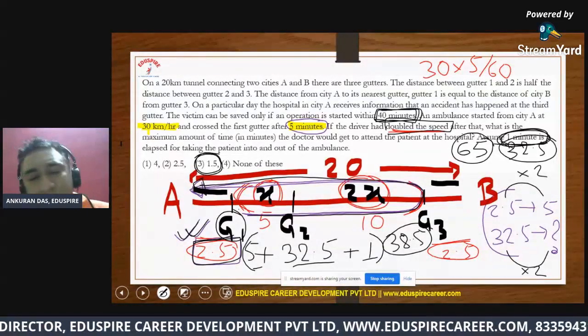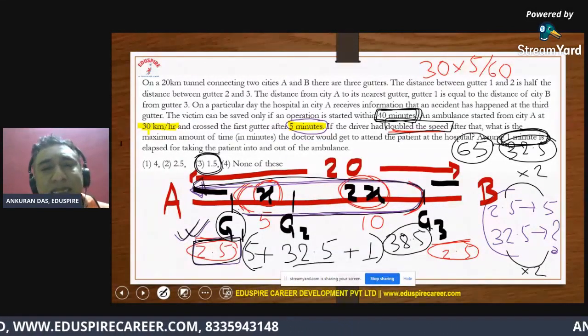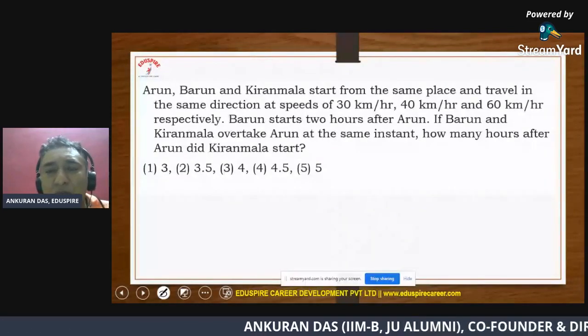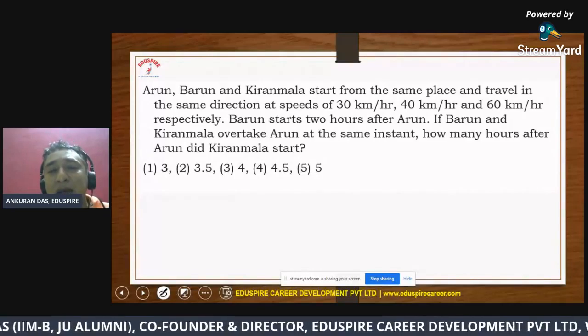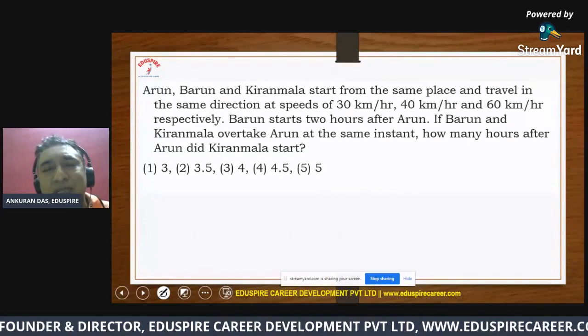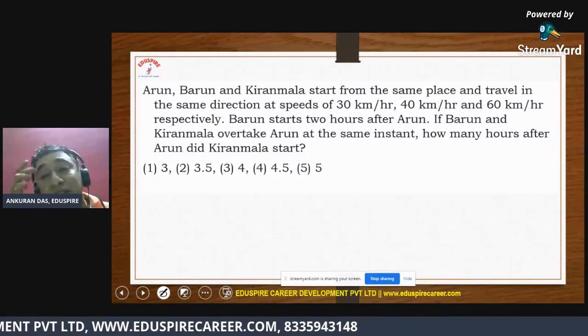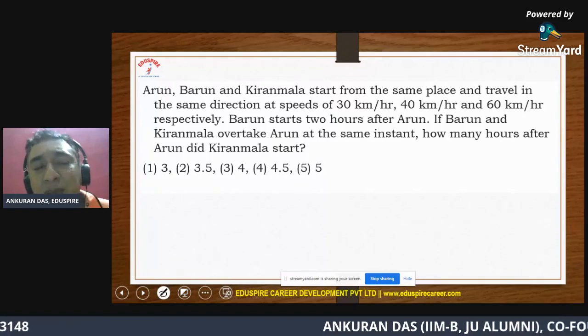All right, so great. I'll move on to the next one. So let me carry on. Yes, that is another interesting question. You may not have to apply most of the concepts of time and distance, although people will try to apply the concepts of relative speed in these kinds of questions. This is actually taken from an original CAT paper.